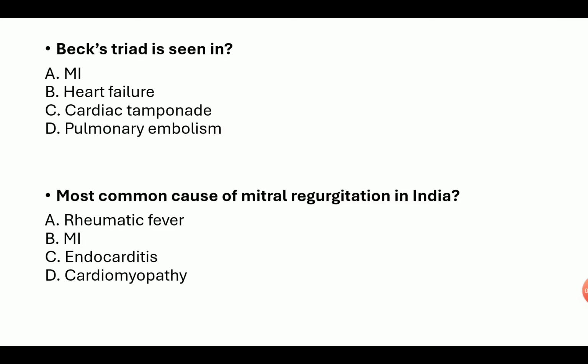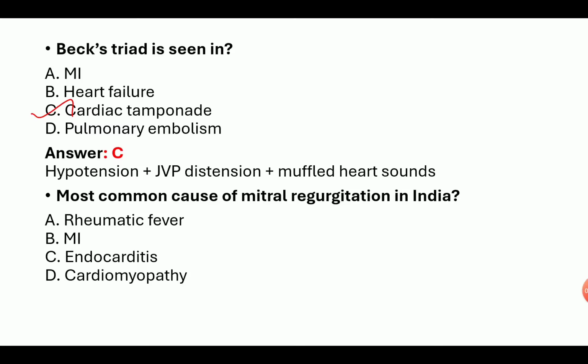Beck's triad is seen in MI, heart failure, cardiac tamponade, or pulmonary embolism? Beck's triad is seen in cardiac tamponade: hypotension, JVP distension, and muffled heart sounds. These three symptoms are called Beck's triad. Beck's triad is seen in cardiac tamponade.